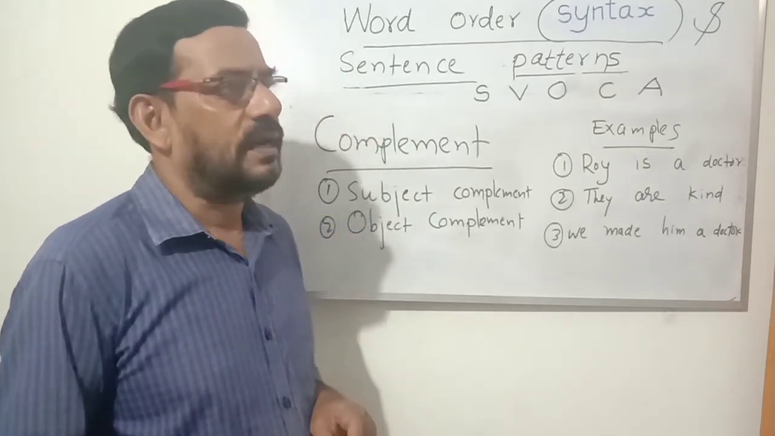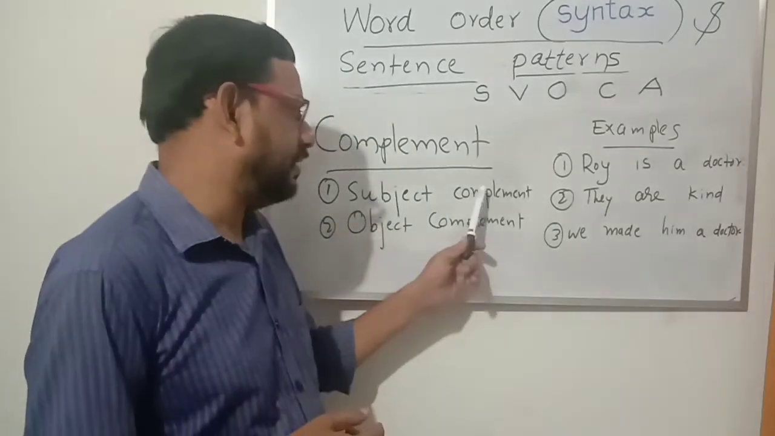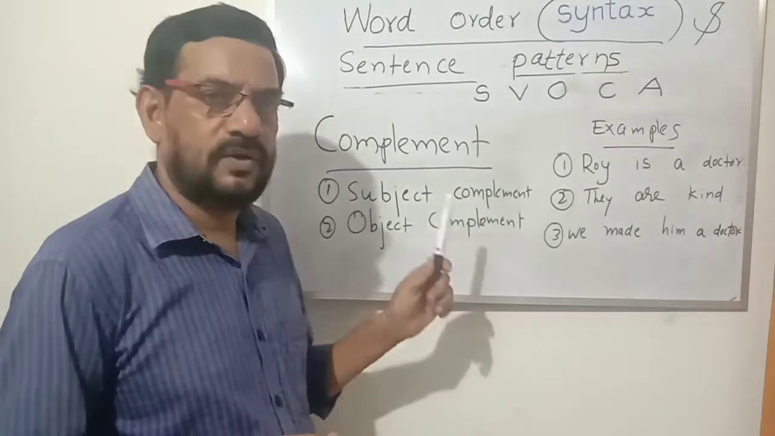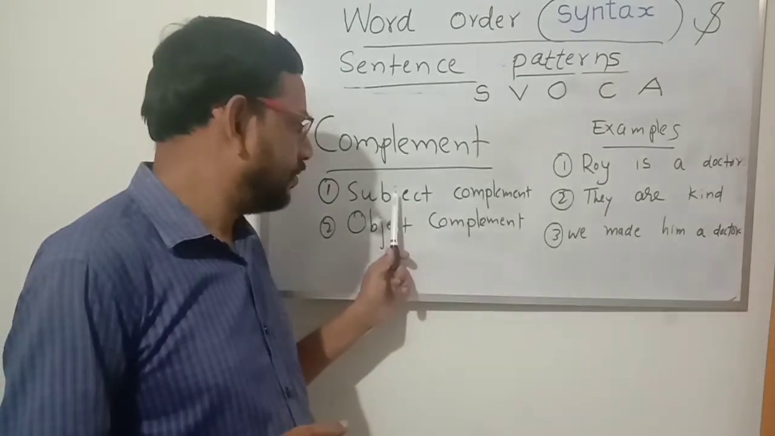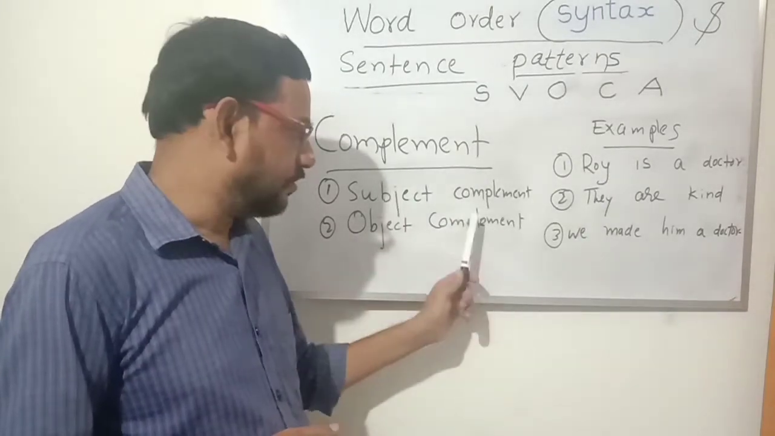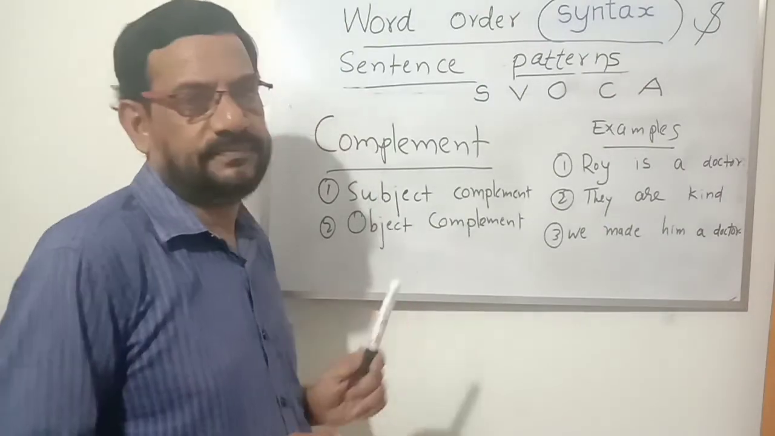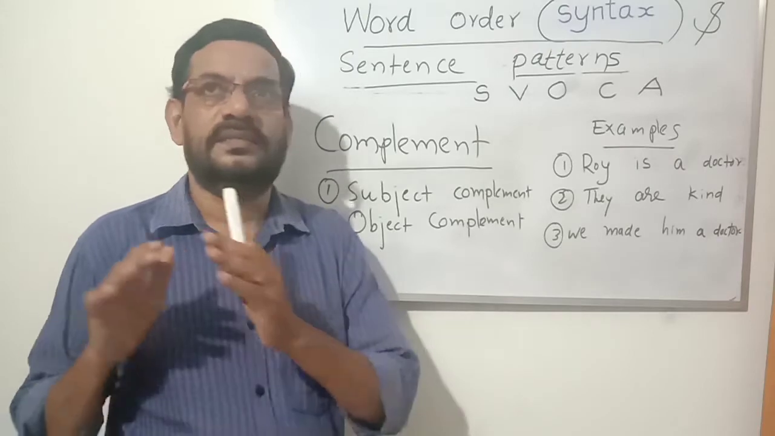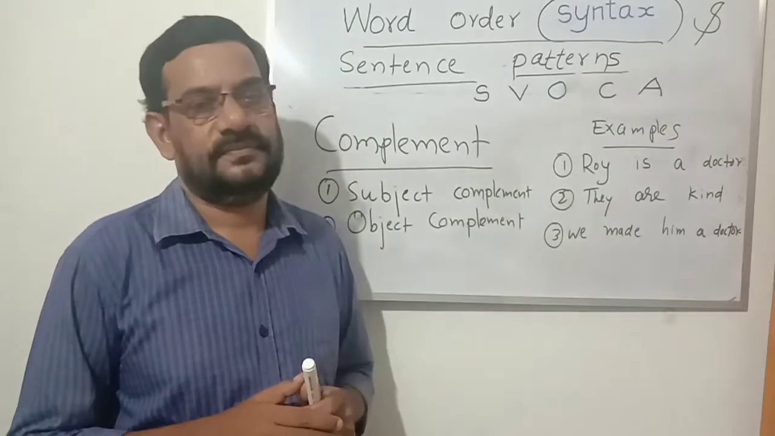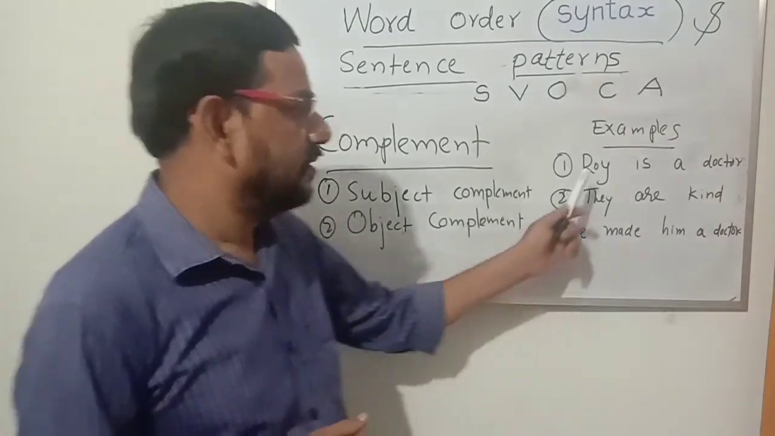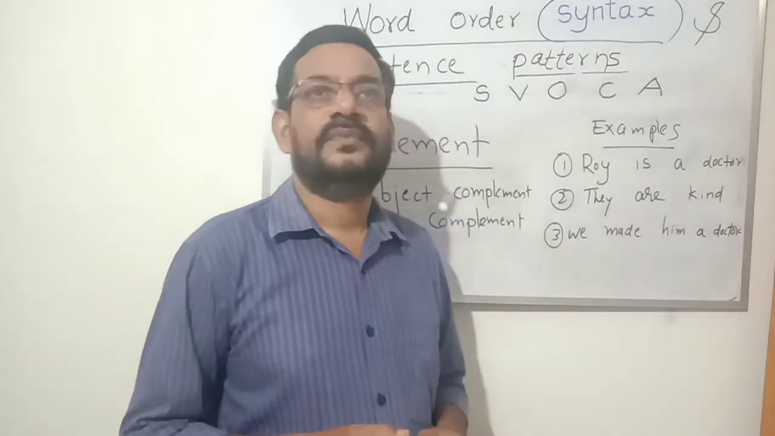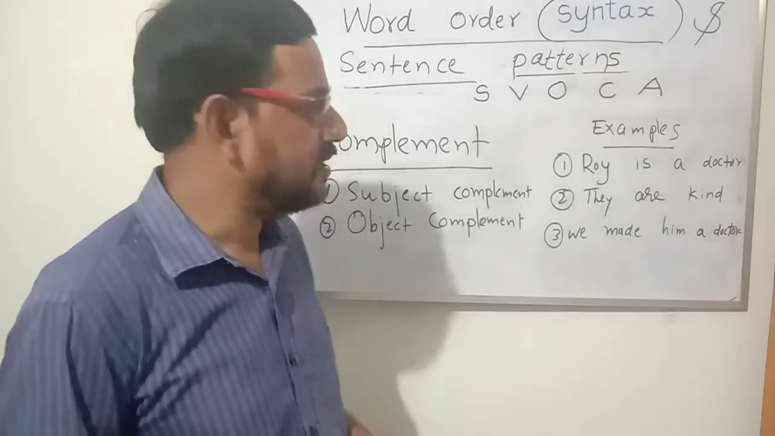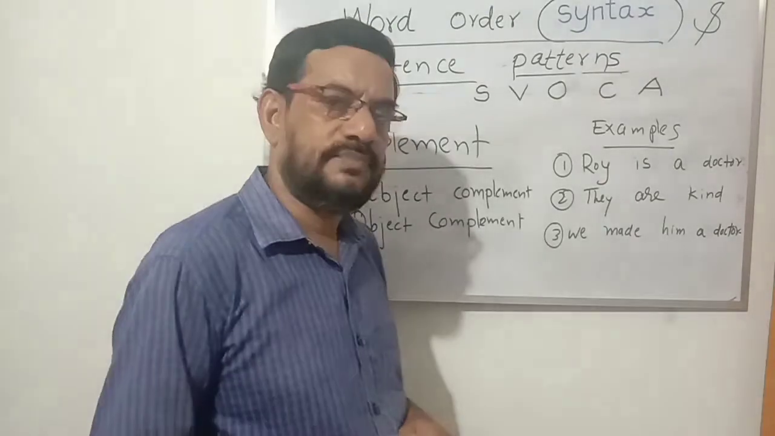There are two types of complements. They are subject complement and object complement. Subject complement is the word or phrase or clause used to complement the subject, and object complement is used to complement the object. So complement is actually supporting a subject or an object. I have written examples here. Roy is a doctor. That is a sentence. We have got a simple sentence. And what is the subject? Roy.